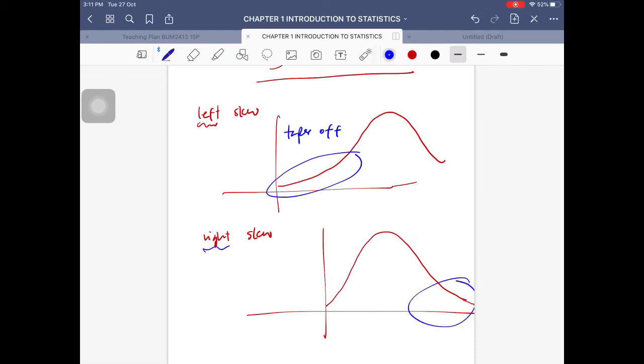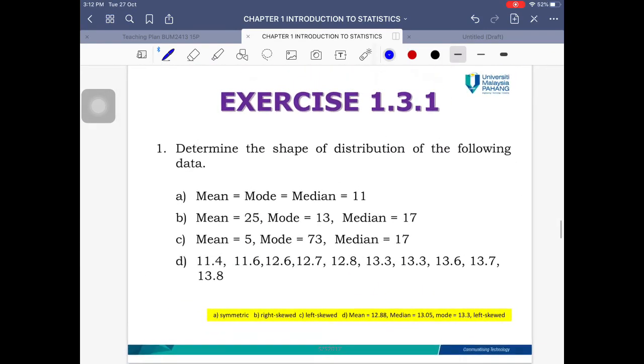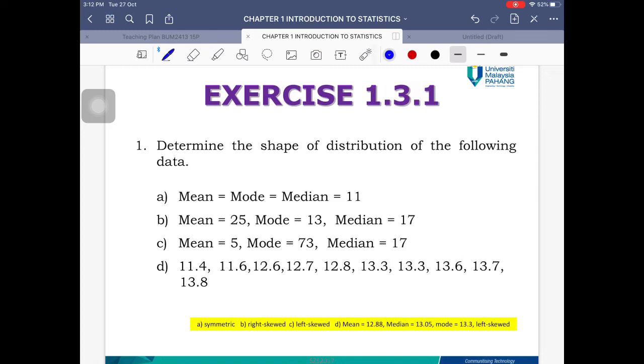So our graph is going to look like this. Okay, so it's going to taper off towards the right hand side. So that is what is called being right skew. Okay, and we can easily identify that as long as we know the value of mean, median, and mode. And the most important one is going to be the mode. As long as the mode is there, we can identify whether it's going to be right or left skew.